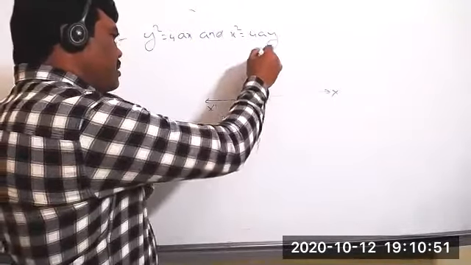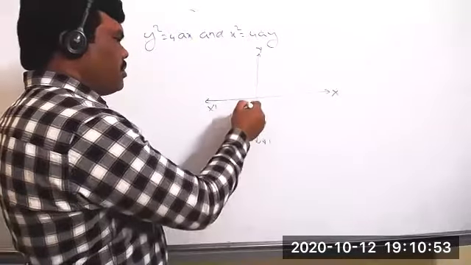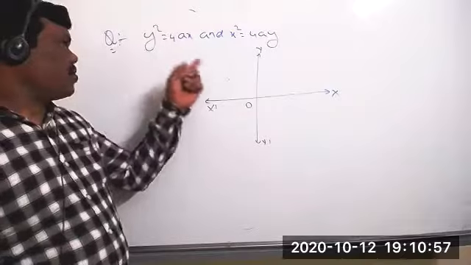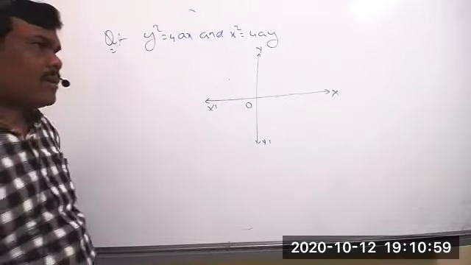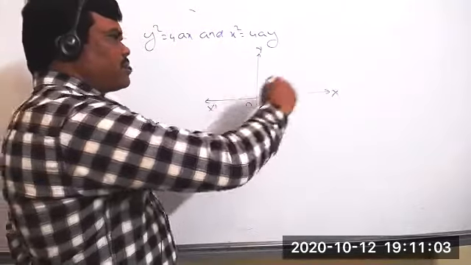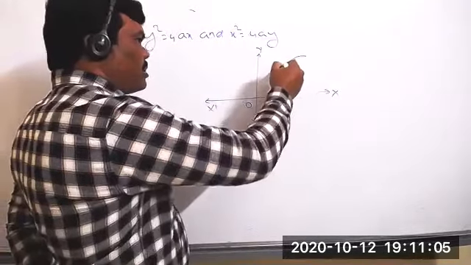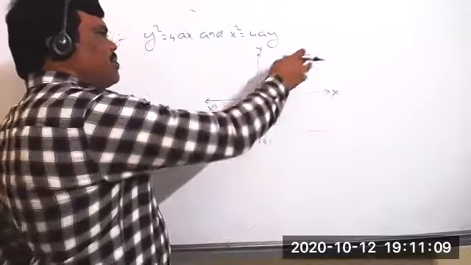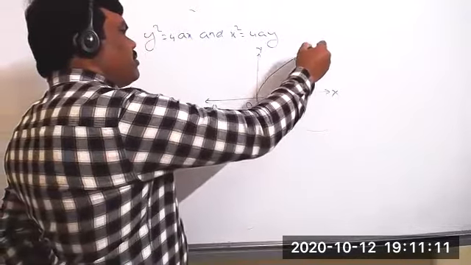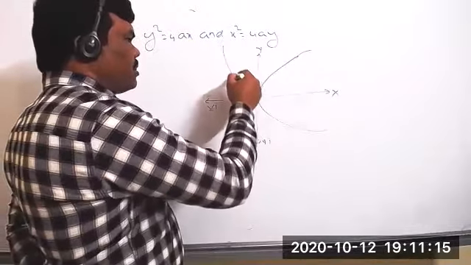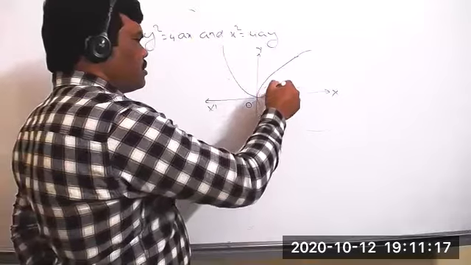X dash and y dash, and the origin. We know very well that y square equal to 4x means clearly the parabola will open to the right side, along the positive x axis, and pass through the origin. Clearly we are getting it like this. This is the parabola y square equal to 4x. The same way, x square equal to 4ay, then we are getting it like this.